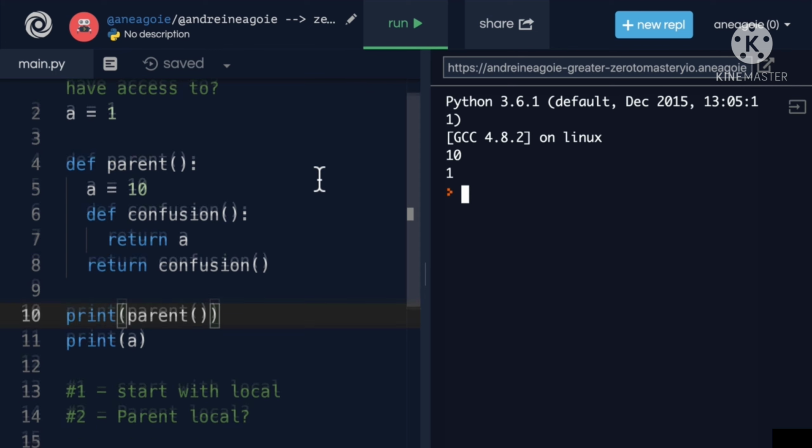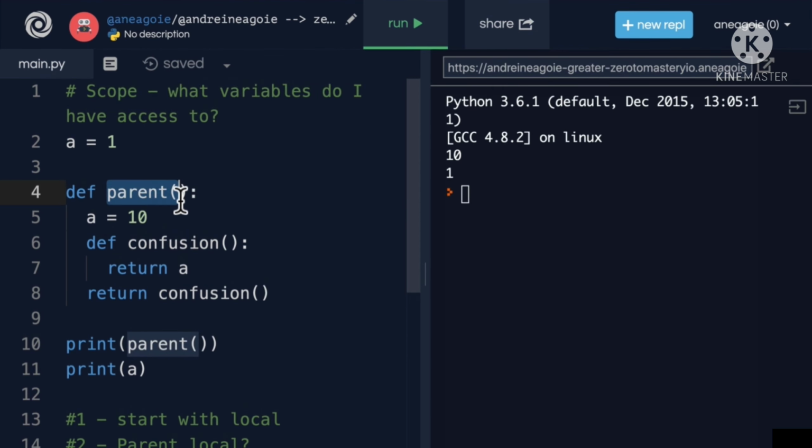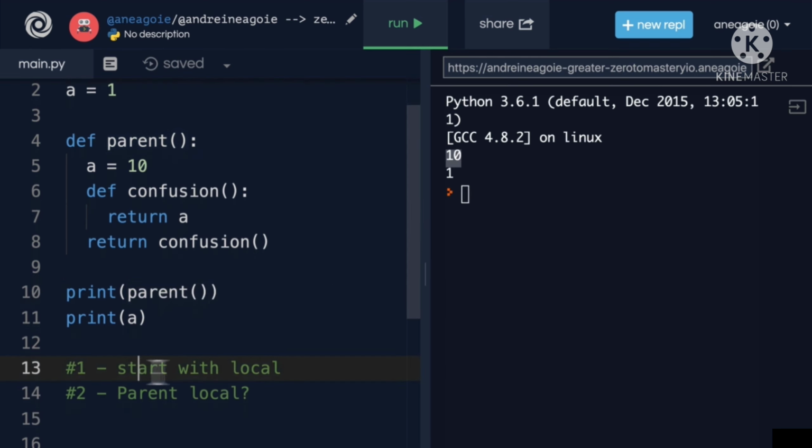All right, let's go through this so it's not too confusing. We have the parent function that gets called. So when we call that, we assign a equals 10, and then we also create a new function confusion. And then finally, we return confusion and actually run it. So we're going to return a, and then in here, print whatever the value of a is, which is 10. And why is that? Well, because we first start with the local scope. Hey, does confusion know what a is? Nope, I don't have it in my local scope. Okay, does my parent local scope have it? So it's going to go up a level and say, hey, does parent function know what a is? Yep, I have a equals 10. So it's going to print that.